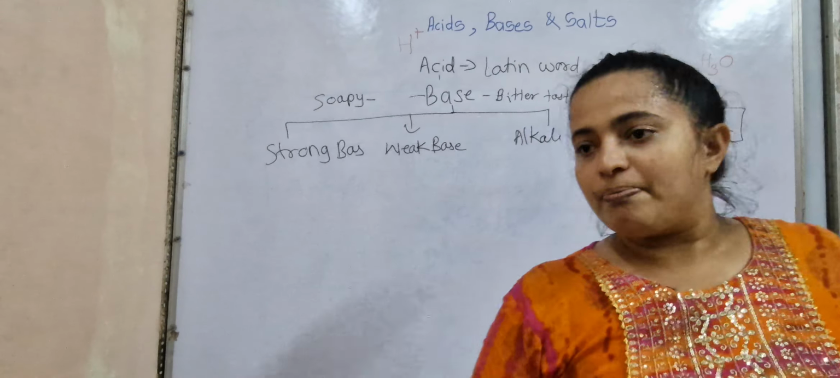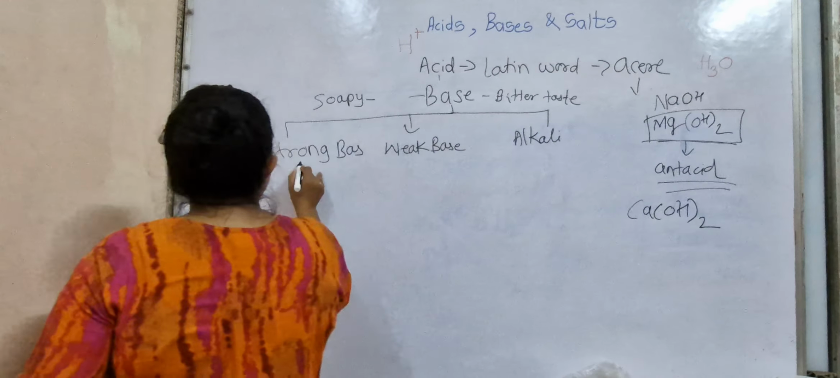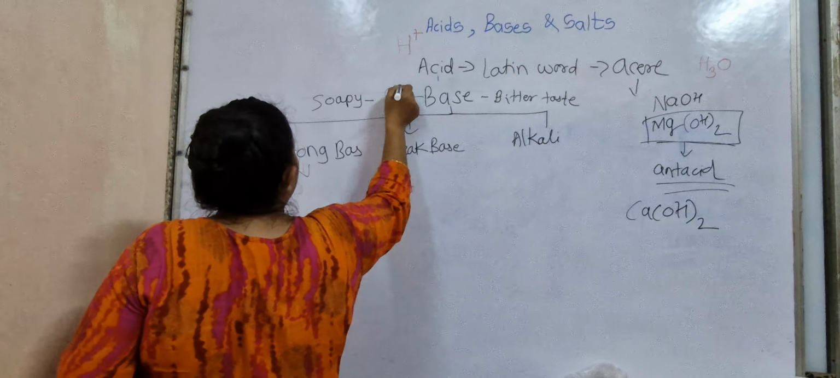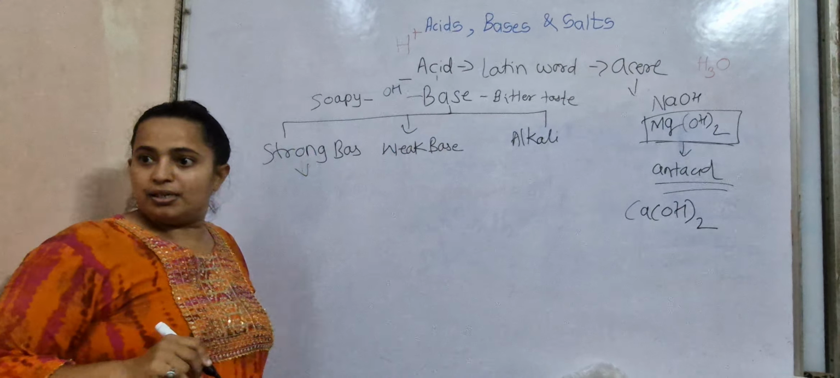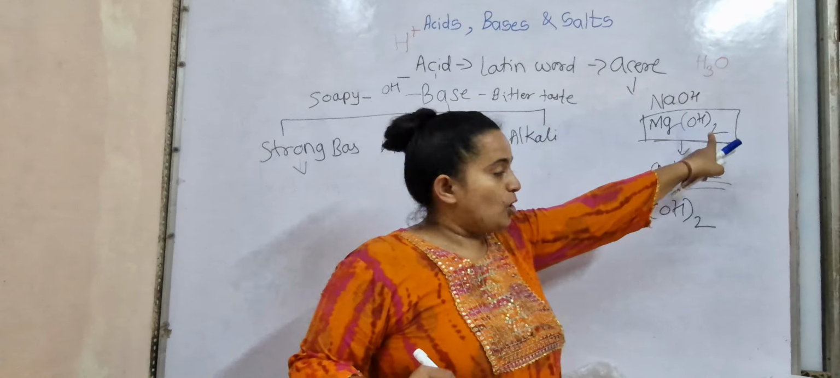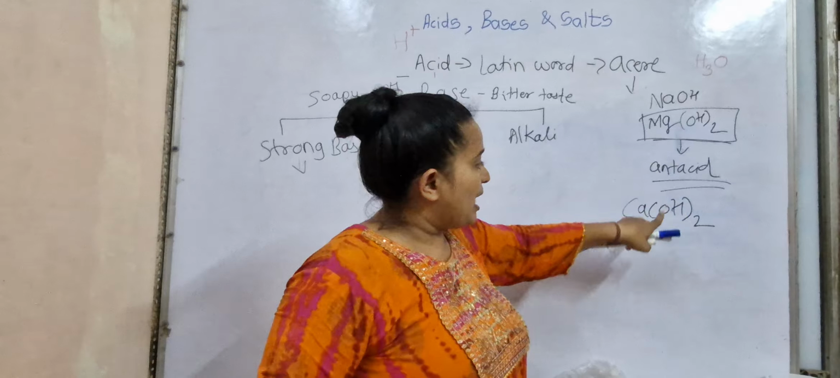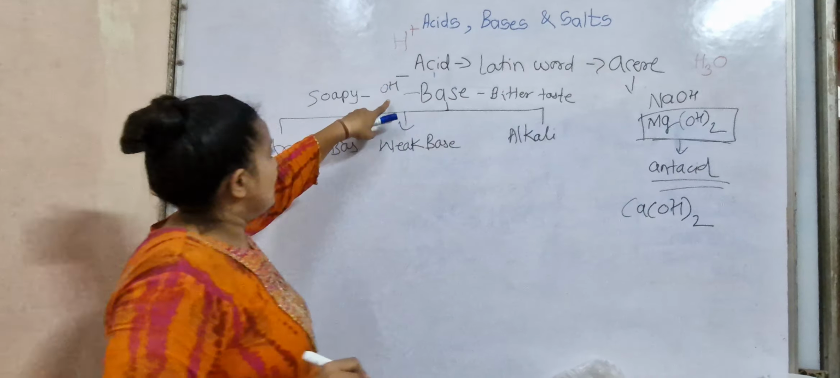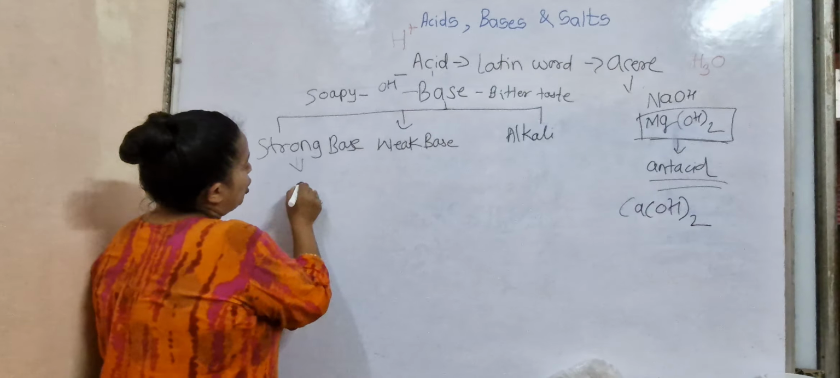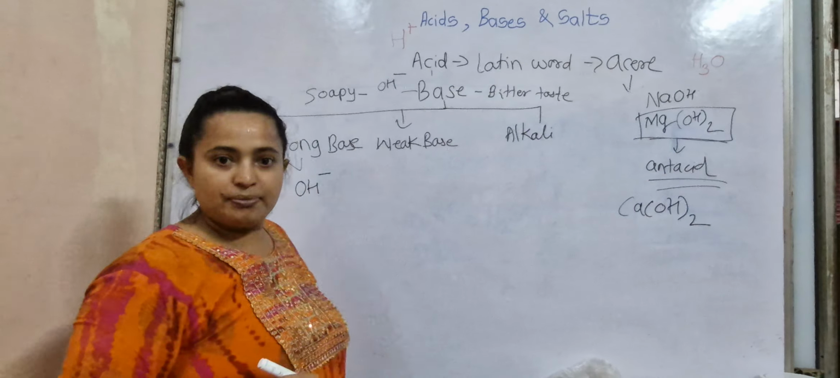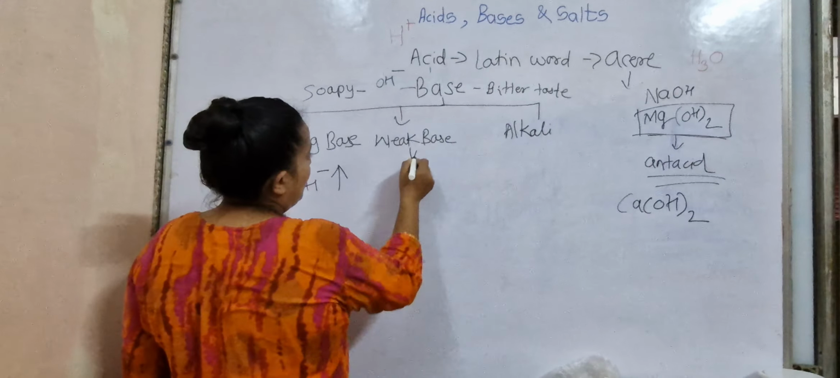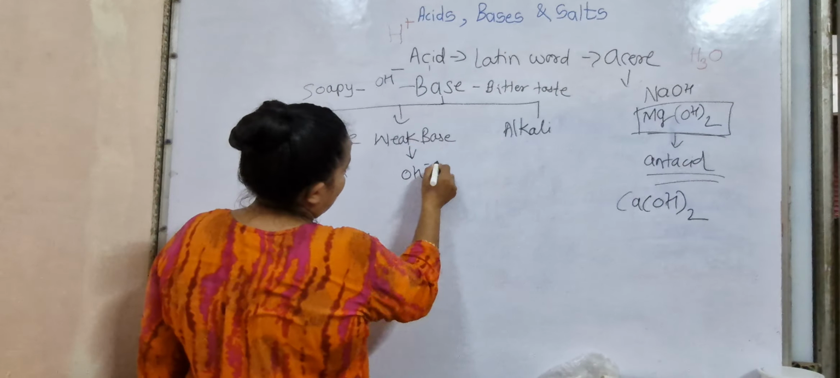Understood everyone? So here, which are strong bases? An acid basically releases hydrogen, and here the bases release OH minus, hydroxide. Look, everywhere here there is hydroxide: sodium hydroxide, magnesium hydroxide, calcium hydroxide. So basically they release hydroxide. Strong bases are mainly those that release more OH ions, and weak bases release fewer.